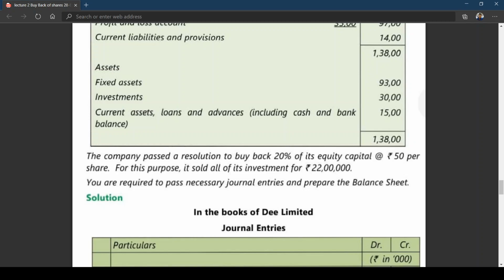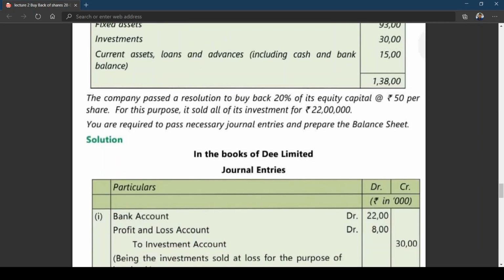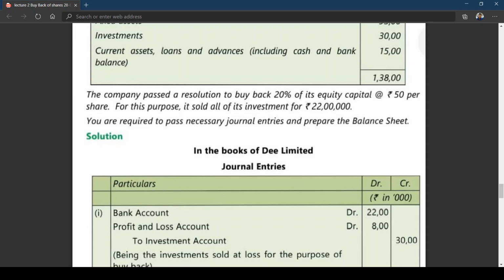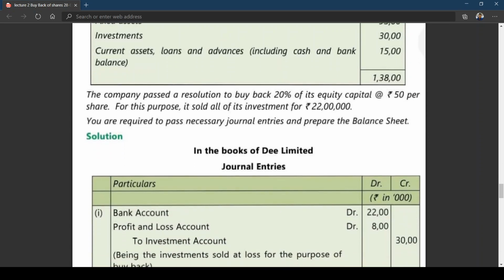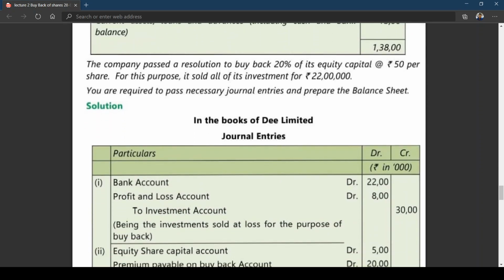First, you should write the entry for sale of investment. What is the book value of investment? You can see 30 lakhs investment has been sold for 22 lakhs. You are getting a loss of 8 lakhs. You know the entry for this: Bank account Dr, Profit and loss account Dr, to Investment account. Being the investment sold at a loss for the purpose of buyback.